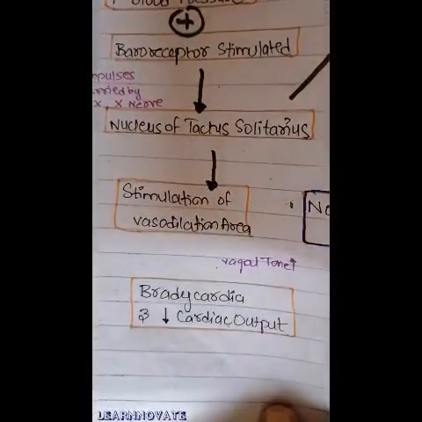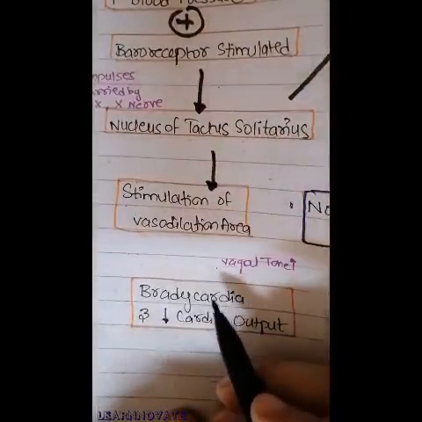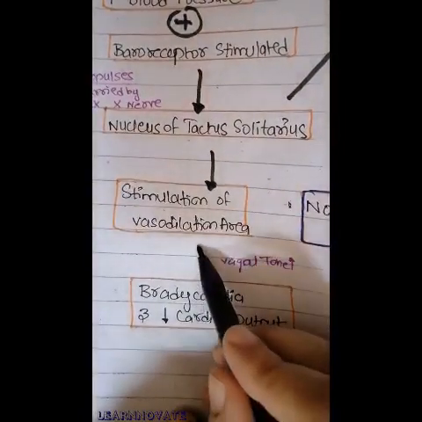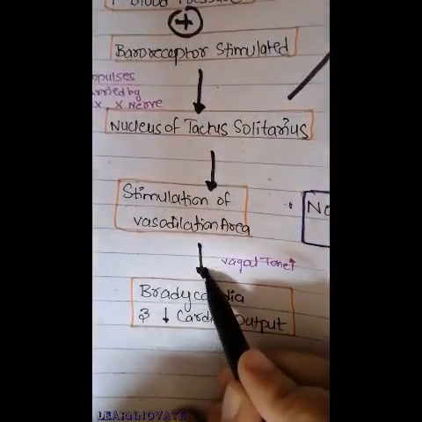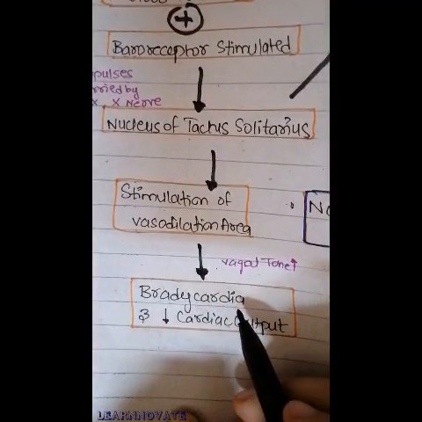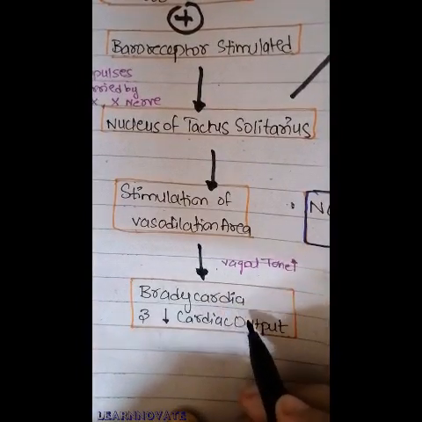And here also, if we take the step from the stimulation of the vasodilator area, there will ultimately be dilatation of the blood vessel, and there will be a decrease in the heart rate, cardiac output, and decrease in the blood flow. That is, bradycardia can be seen, a decrease in the heart rate and a decrease in the cardiac output.